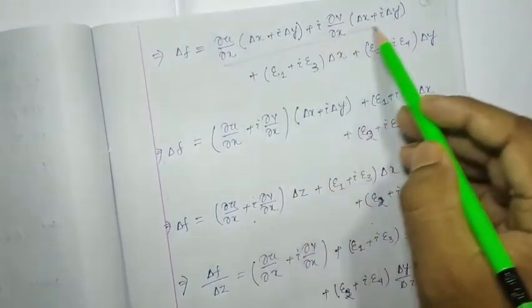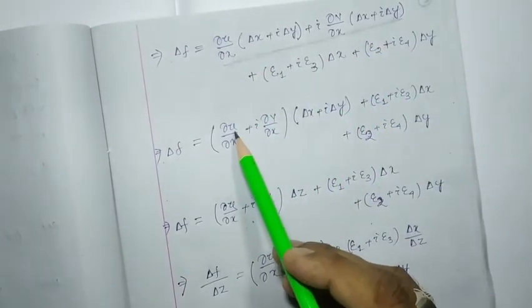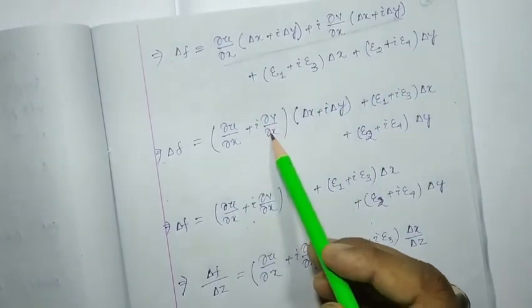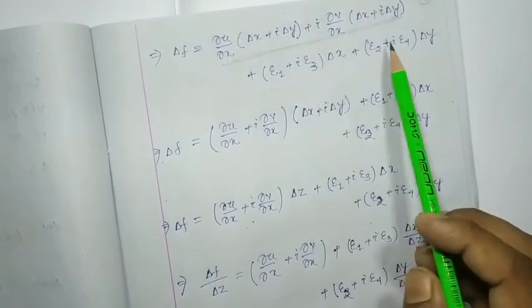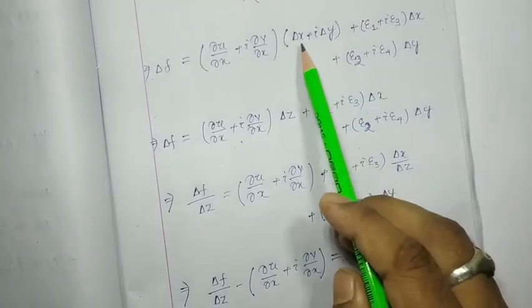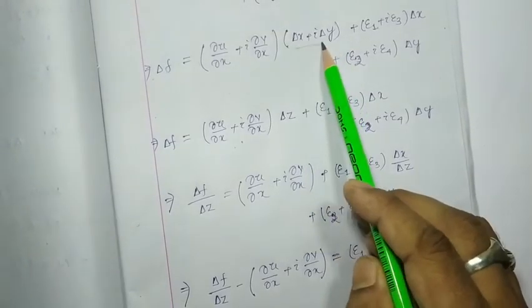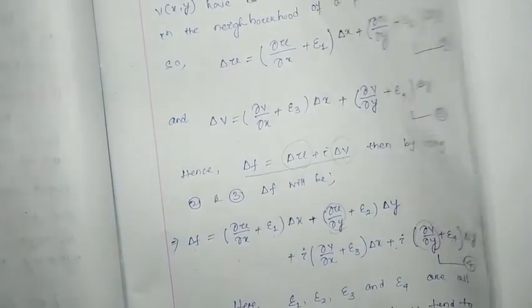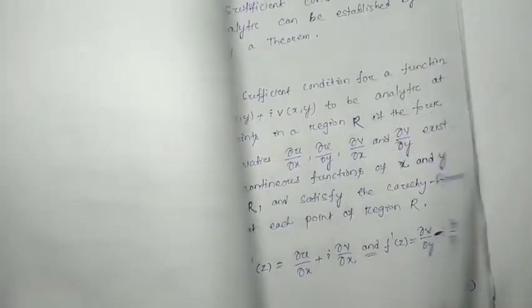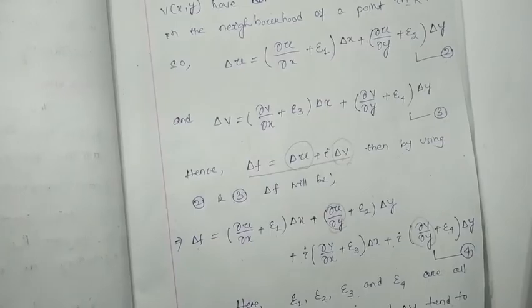So combiningly these two terms can be written as (∂u/∂x + i ∂v/∂x) into (∂x + i∂y), plus these two terms written as such. So here ∂x + i∂y is nothing but your ∂z.